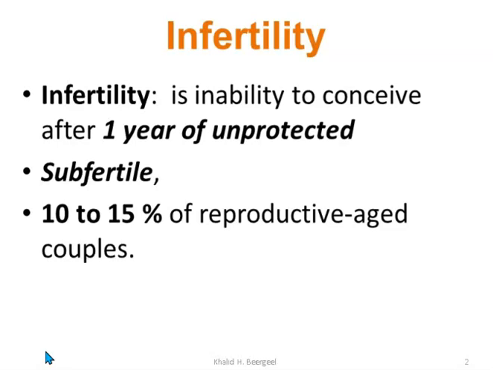intercourse, which means around 3 to 4 times per week in different days. The prevalence of infertility is around 10 to 15% in reproductive age couples, which means that most of the couples are subfertile but not infertile.